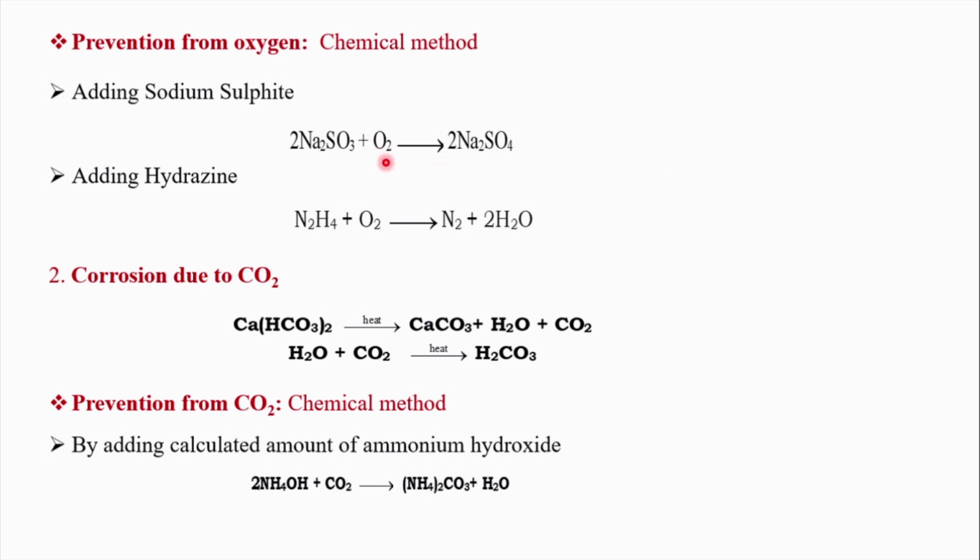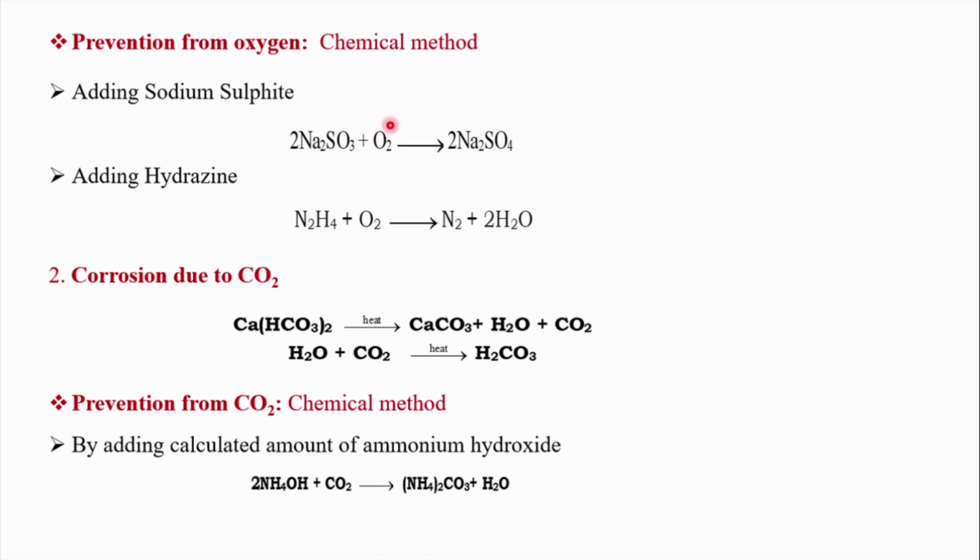If the concentration of oxygen is exceeding, immediately a calculated amount of sodium sulfite is added to the boiler feed water. This is called a chemical method. There are two different ways to take care of this problem. One is a chemical method, the other one is a mechanical method. I am talking about the chemical method. A calculated amount of sodium sulfite is added to the boiler feed water.